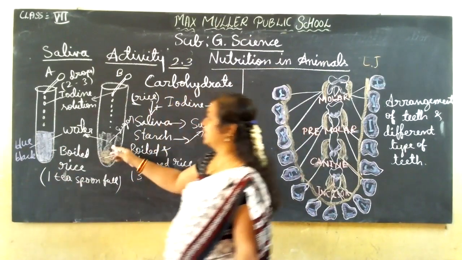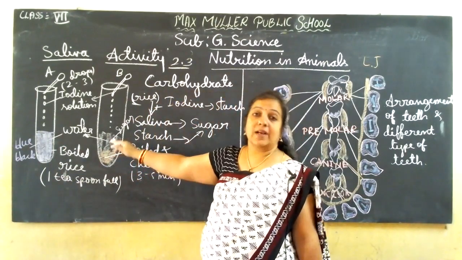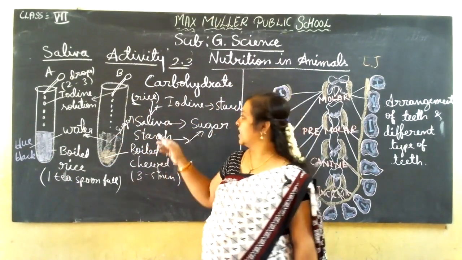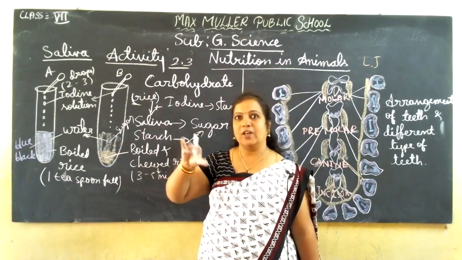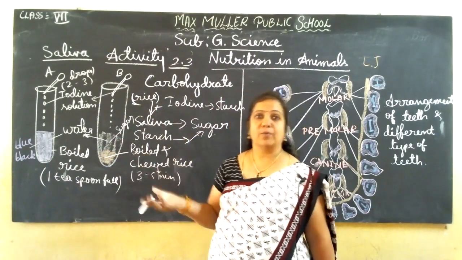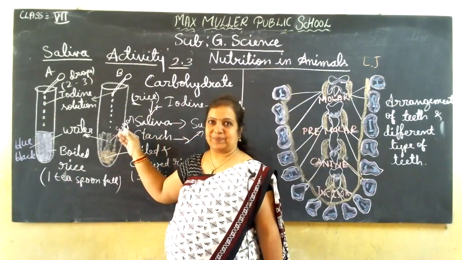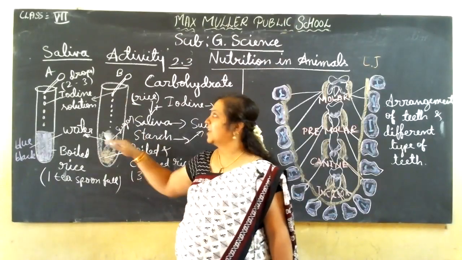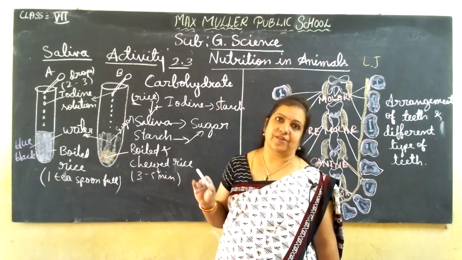If there is no starch, there is no color change. Because when you chew the food, that starch content has gone and changed into one more form, that is sugar. Since sugar is present instead of starch, there is no color change in the chewed food.